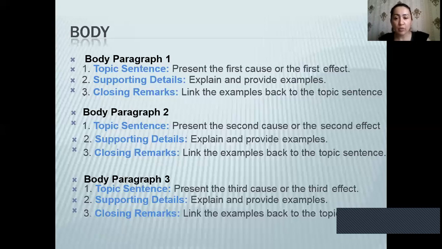So again, you will start your body paragraph 3 with the thesis statement, and you will present the third cause or the third effect. And you will support this thesis statement with the details, explanation, and examples. And you will close your paragraph with the closing remarks linking the examples back to the topic sentence.